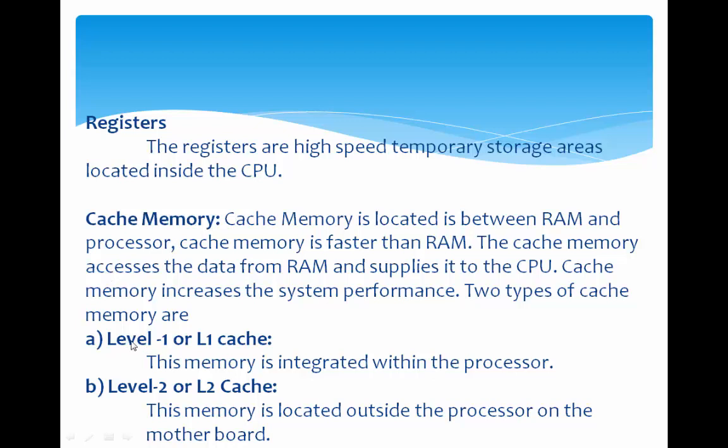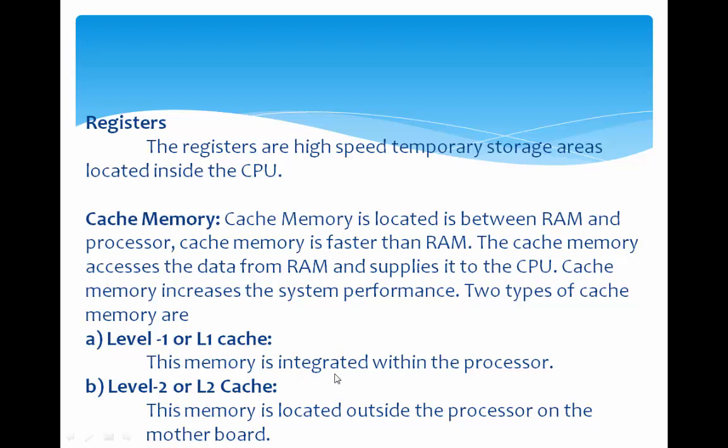Those are L1 cache, level 1 cache, and L2 cache, or level 2 cache. These two types of cache memory are placed on our motherboard. L1 cache or level 1 cache memory is high speed memory which stores lesser data, but is located within the CPU.